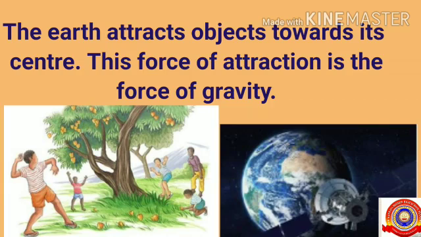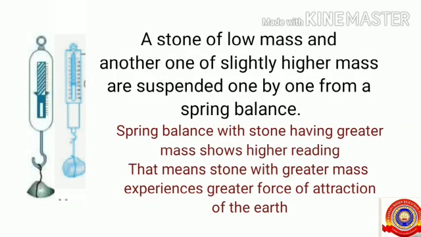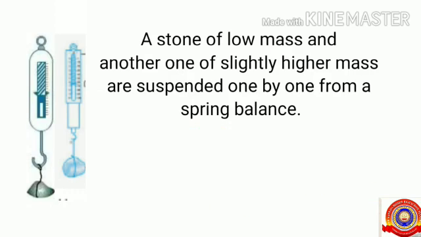So, let's look at this example. A stone of low mass and another one of slightly higher mass are suspended one by one from a spring balance. At that time, we can see that the spring balance with the stone having higher mass shows a higher reading. That means the stone with greater mass experiences greater force of attraction of the earth.